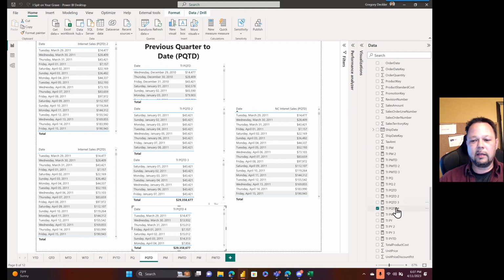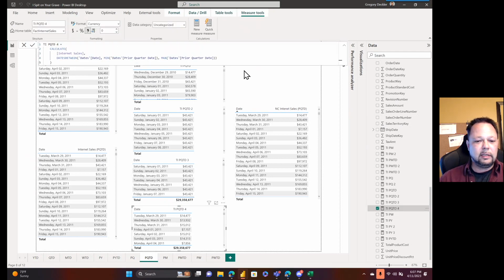Okay, what is our fallback? TI previous quarter to date. So dates between, date, and then we have our min dates prior quarter date, max dates prior quarter date. And as you can see, it's wrong, because it's not being cumulative across the quarter. This is returning for March 31st, it's returning December 30th, 2010. So it's only for that date, it's not this and this, it's just that date.